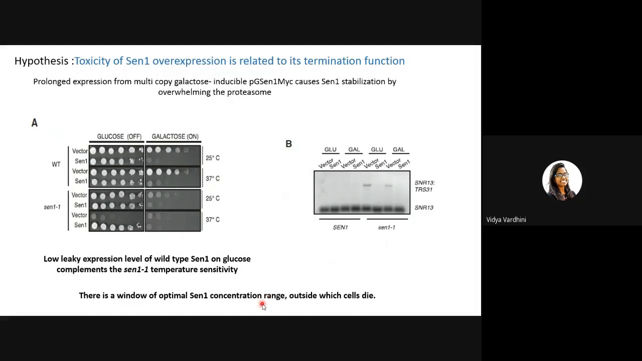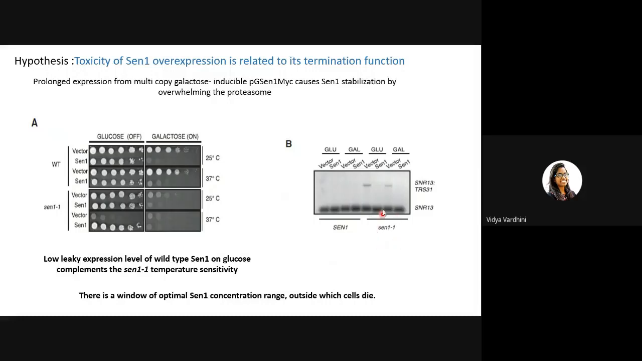This is also in conjunction with the other observation that we made, that persistent SEN1 is harmful for the cell. If it is not degraded, it is harmful. If it is overexpressed, it is harmful. But leaky expression was fine. So again, they looked at the transcription read-throughs, SNR13, TRS31. In the wild type cells, you would not observe this bicistronic transcript because transcription termination is fine.